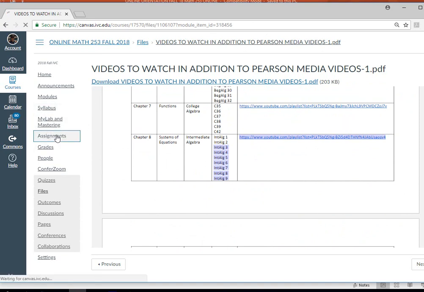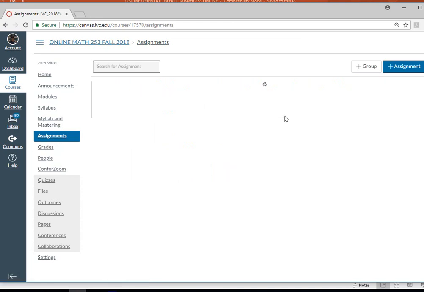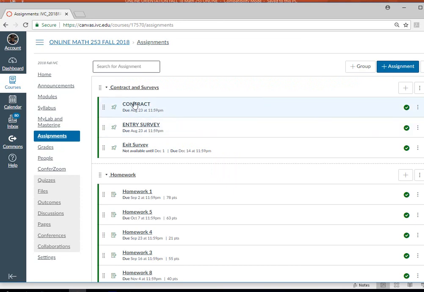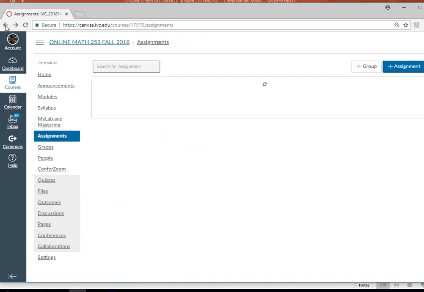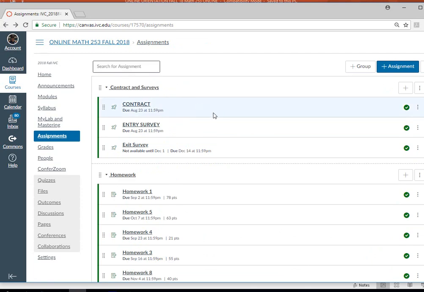Now, when you go to assignments, I will just show you. This may be a little confusing, but I'll just show you how that works. Your contract is right here, and your entry survey here. Make sure that you read your syllabus very, very well. And then here's your deadline to finish everything. For the entry survey, you're going to click on it and enter your information, and make sure that you do the entry survey and the contract requirements by the orientation date.